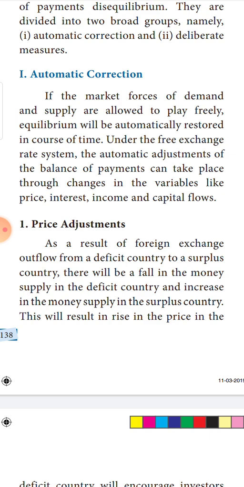Likewise, the correction of the disequilibrium should be left to the hands of the market forces of demand and supply itself. So automatically what will happen? The balance of payment will automatically be restored. And the variables like interest, price, income, and cash flow, everything will come to its place by automatic correction. This is one of the corrective methods. Next is price adjustment.